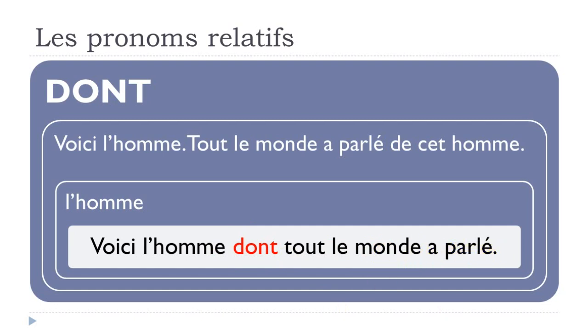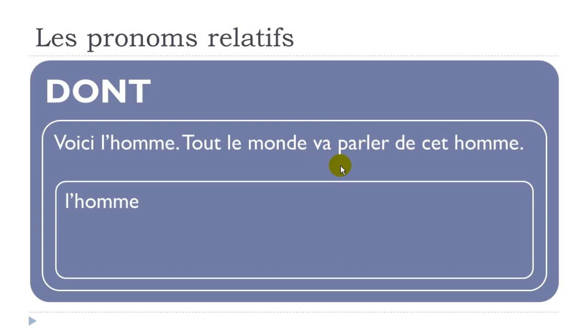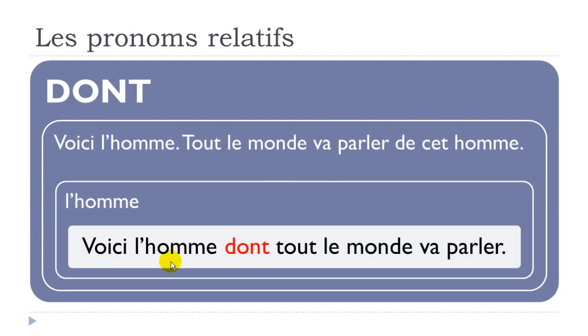Okay, so let's see now if we would put the same sentence but at the futur proche, so near future. Normally I tend to put this structure just because it means that you've got two verbs here, just to see. So l'homme is the thing we don't want to repeat, so voici l'homme dont tout le monde va parler. Okay, so it doesn't change anything, it should be here, and then the sentence continues.